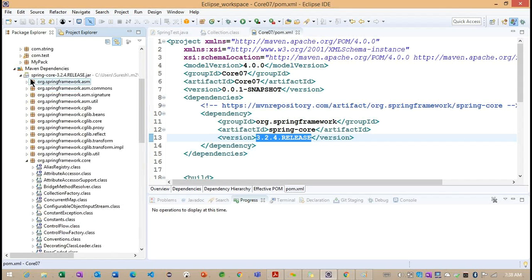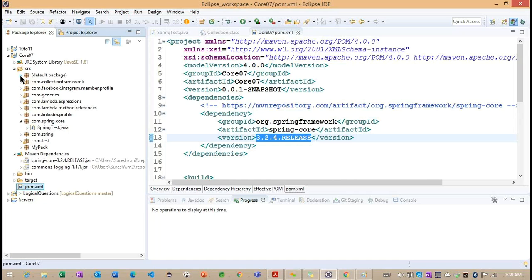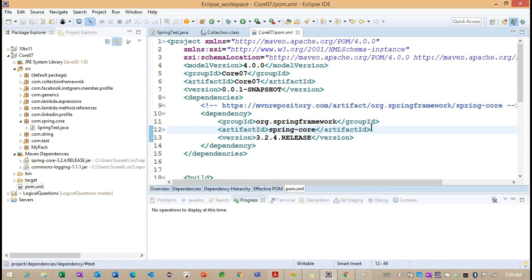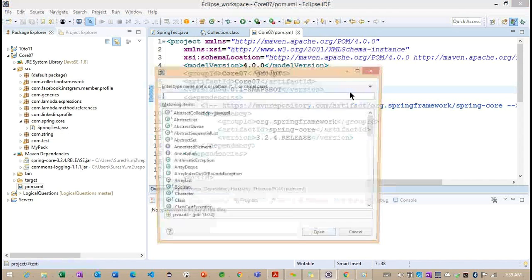Now what are you understanding here? With the help of these particular jars, we are going to get the Spring framework information into our local. Based on these jars, we are going to develop the applications here. Right, so this is very important. First we need to add the Spring framework functionality, like core jars, into our local. Then only can we work with the Spring framework. If we are not adding Spring related jars, we cannot write even a simple example.